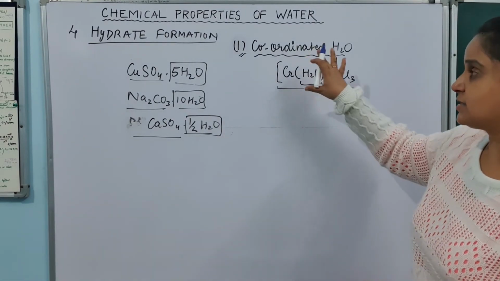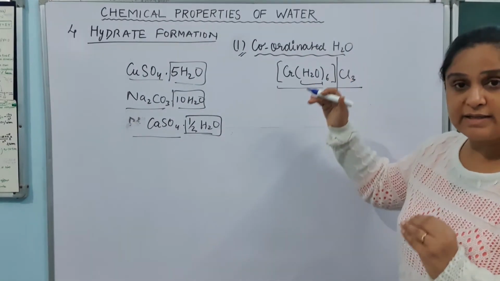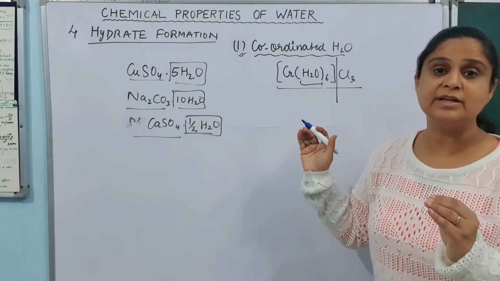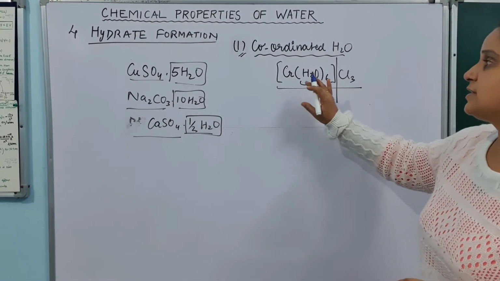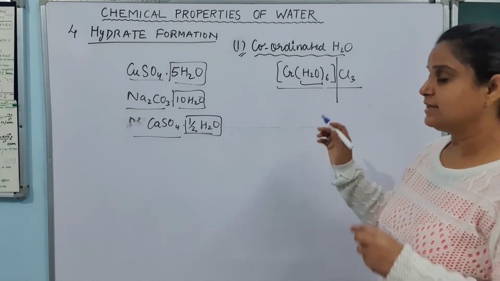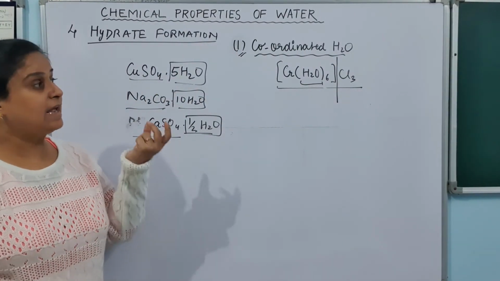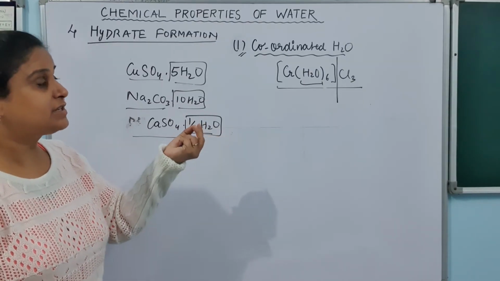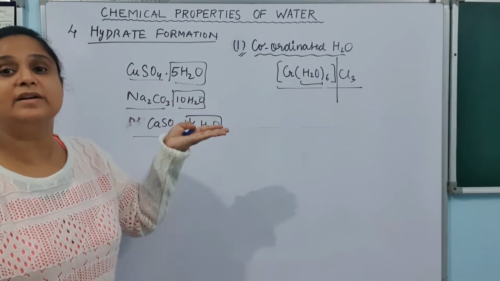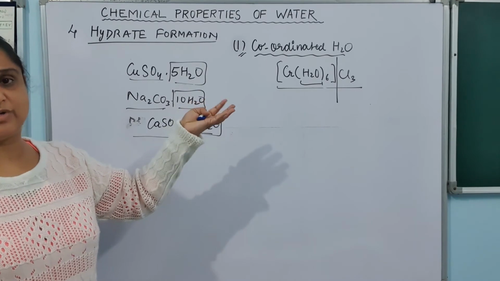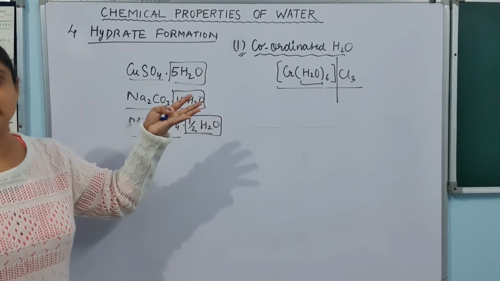So here this is one way that it can be present in the salt as a coordinated water. So here in this case Cr(H2O)6, this water molecule is working as a special compound which is helping the chromium by giving its lone pair of electron. So it is a coordinated water here.